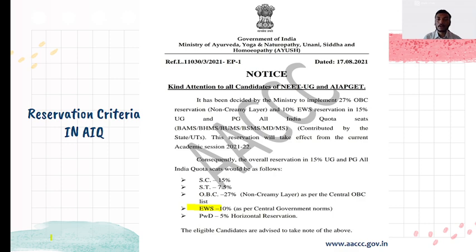Notice dated 17th of August, it has been decided by the ministry to implement 27% OBC reservation and 10% EWS reservation in 15% UG and PG All India quota seats. Consequently, the overall reservation in 15% UG and PG All India quota seats would be as follows: SC 15%, ST 7.5%, OBC 27%, EWS 10%, PWD 5%. I have highlighted with respect to EWS as 10%. So in the 15% All India quota, 10% of the seats are being reserved under EWS.